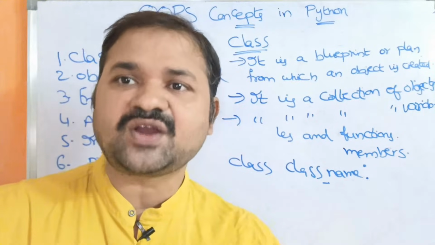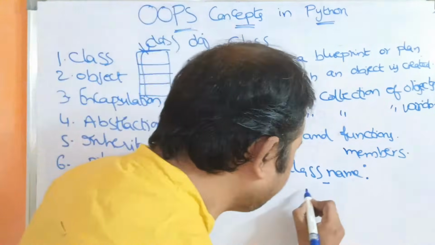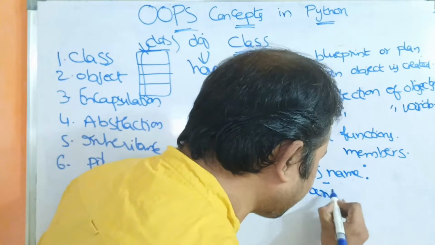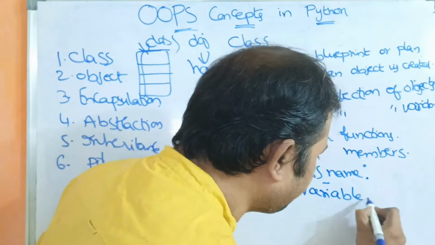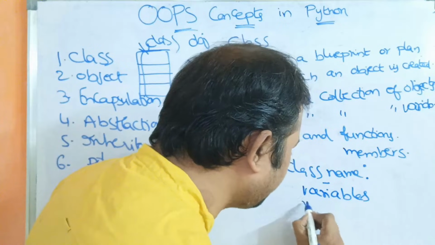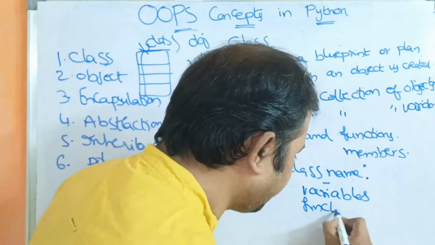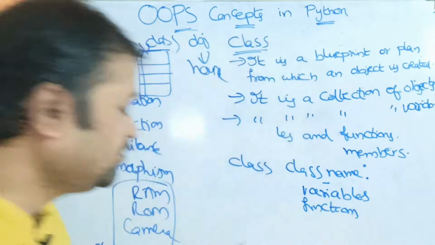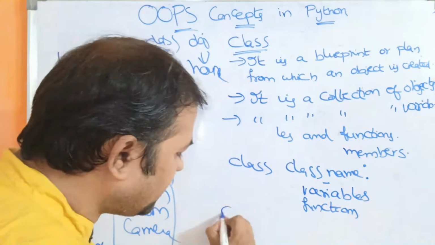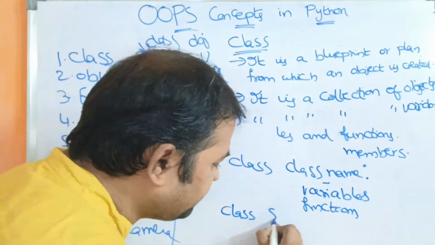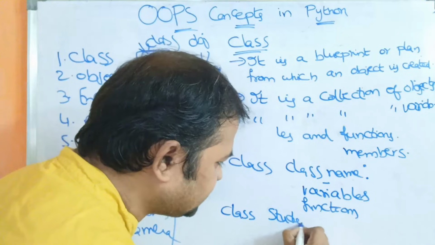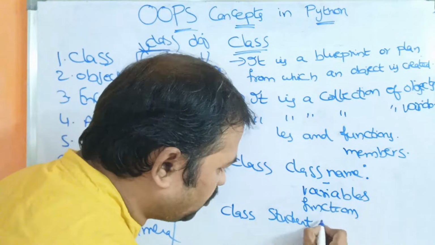Colon specifies the start of the block, and after that we can place as many statements as we want. Mainly we place variables and functions. Let us take one example. Let the name of the class be student. So class student, and it ends with a colon.